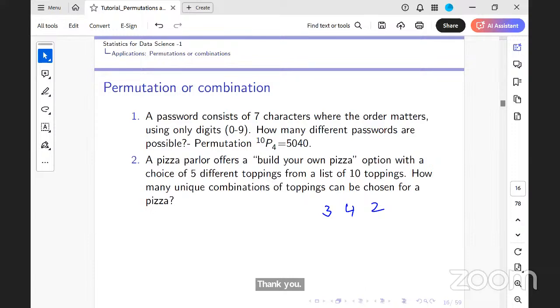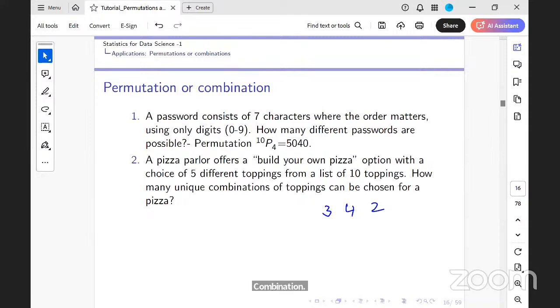Now, similarly, in a pizza parlor, I am giving you a choice of 5 different toppings from a list of 10 toppings. How many unique combinations of toppings can be chosen? First of all, is it a permutation or a combination? Combination. Because I don't care whether I'm choosing capsicum and cheese or cheese and capsicum, right? Order of toppings doesn't matter.